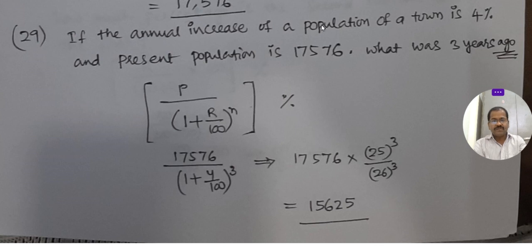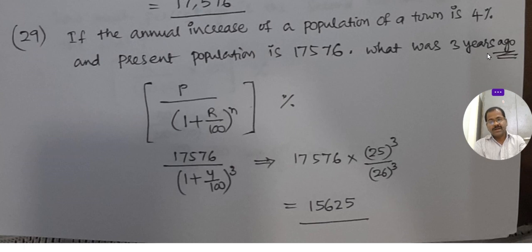If the annual increase of population of a town is 4%, and I want to know what the present population was 3 years ago, how do we find it? Every year there is a 4% increase.